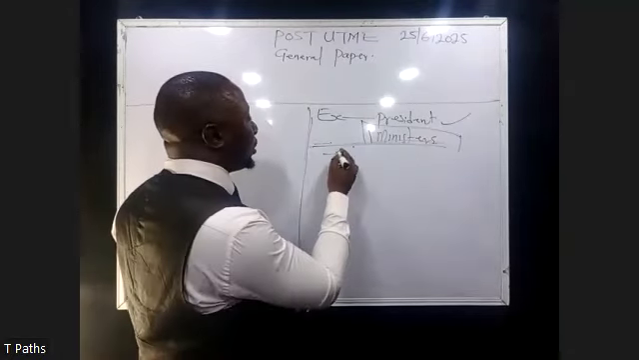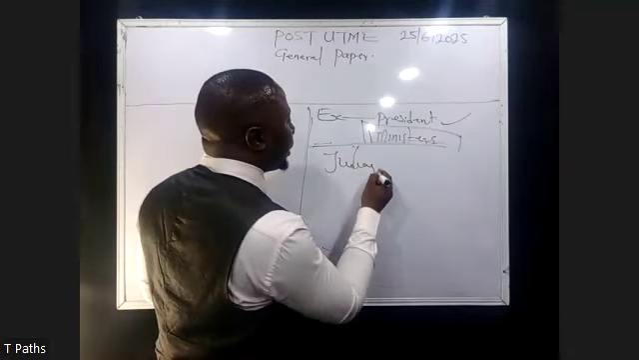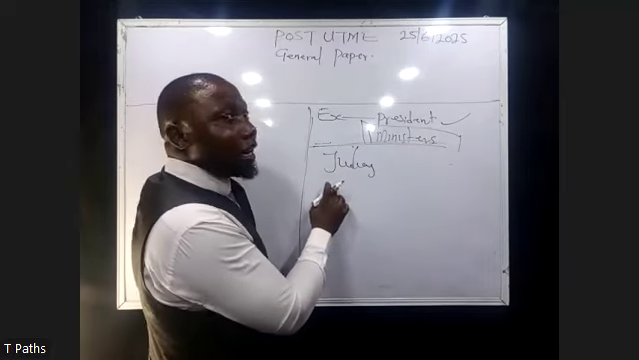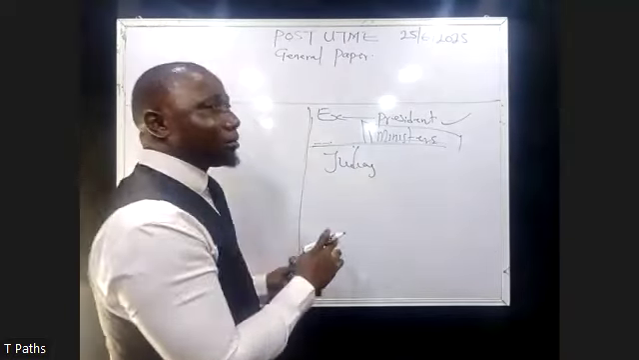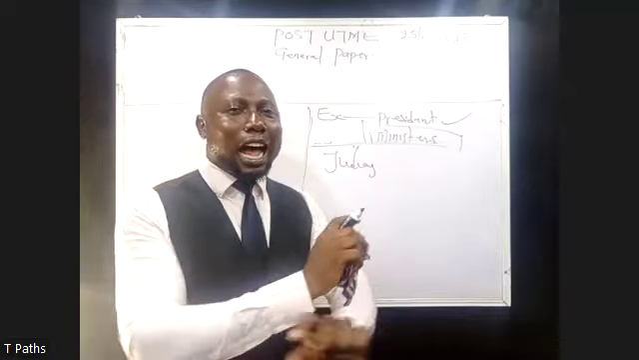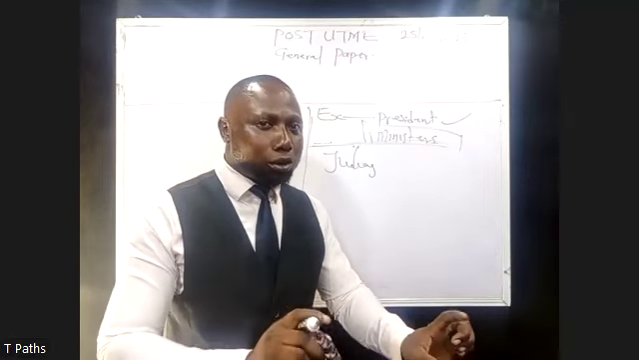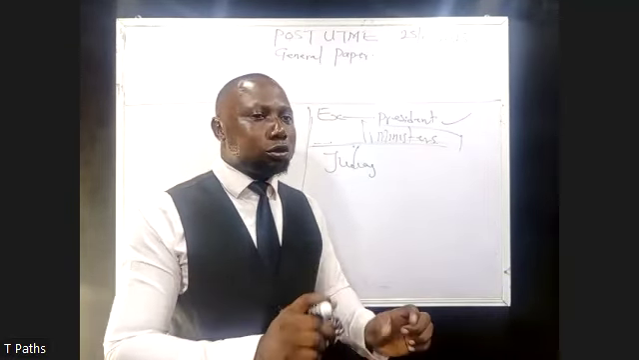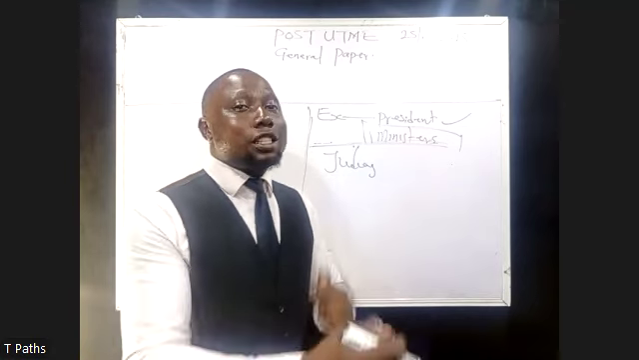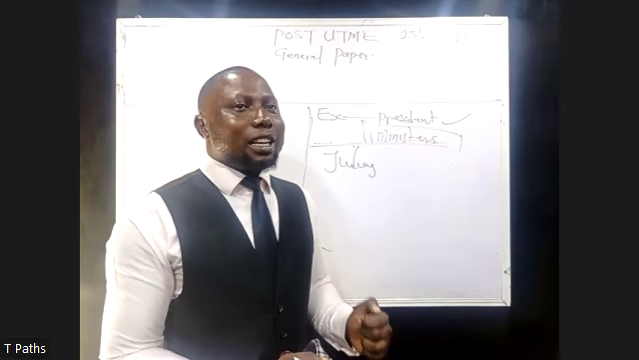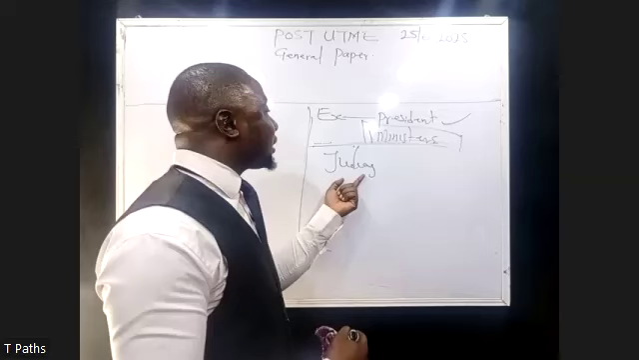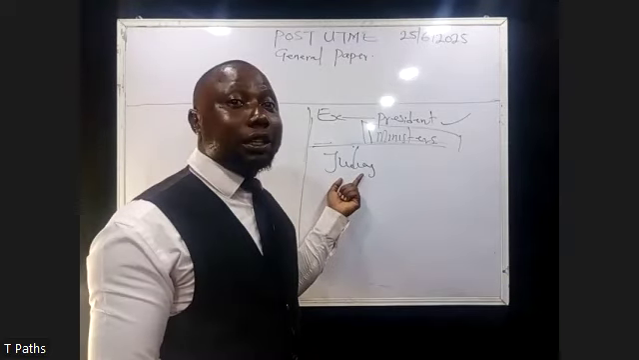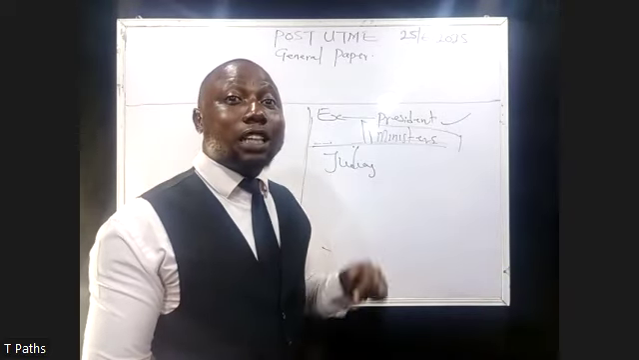Let me explain the judiciary under federal. Under the judiciary arm of government, it's not an elective post. What do I mean by elective post? You don't contest. Citizens don't vote for it. But the head of the judiciary is appointed by the president.